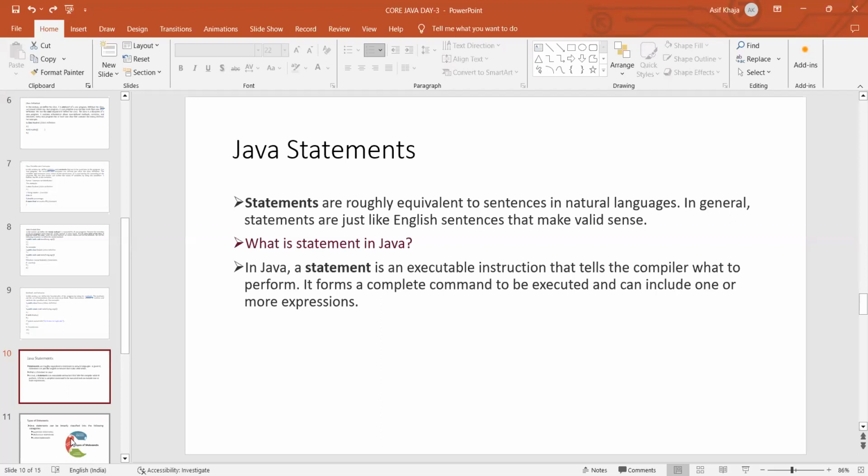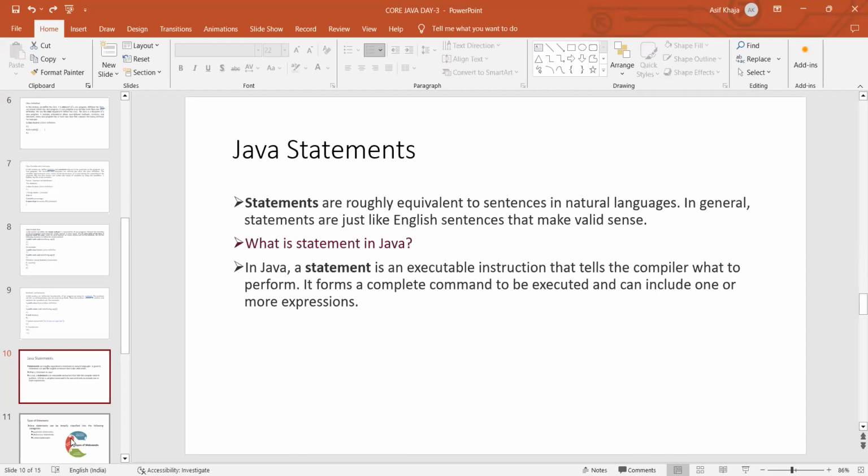Java statements. What do Java statements mean? Now we all know what classes, methods, and behaviors are. Now we will discuss Java statements. All the statements we are going to write in the methods are included in Java statements. Now we'll discuss how many types of statements there are and what they are.